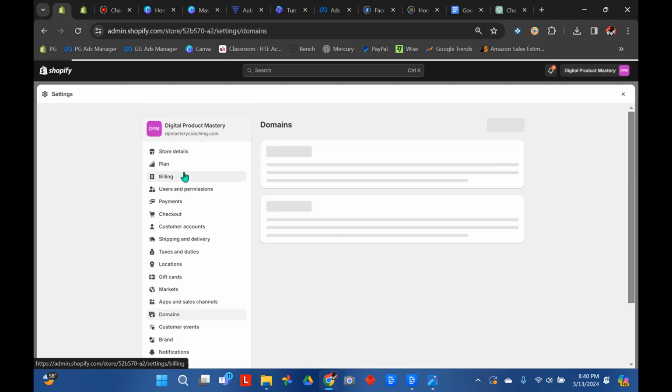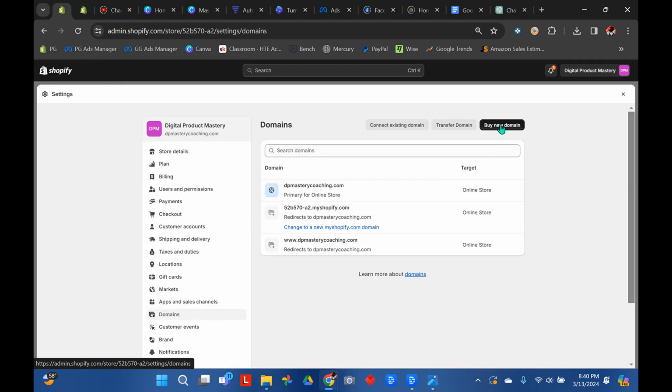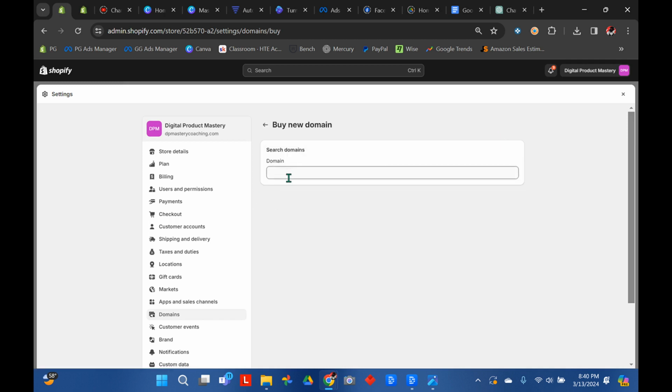But next you're going to want to go to domains. You're going to want to click buy new domain. And here you're going to want to put in what you want your store to be called. If it's not available, try just putting in the word "the" at the beginning or "original" or something like that. But usually it's going to be available if ChatGPT offered it. Now you have your Shopify store and your domain. Now you're ready to start customizing your store.